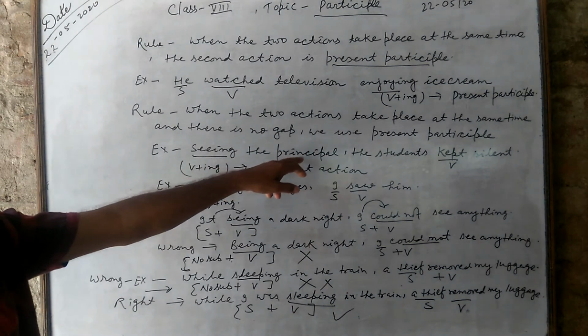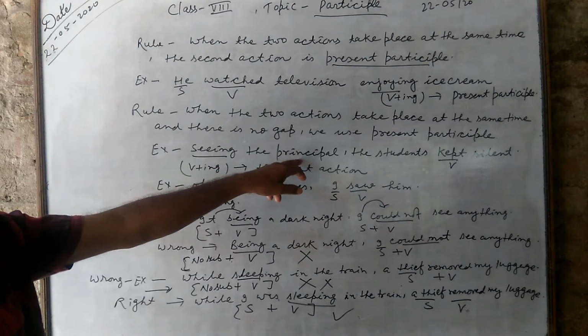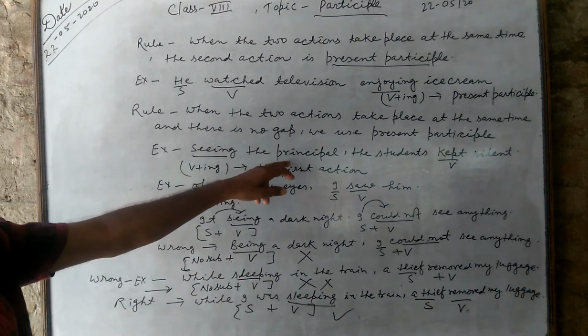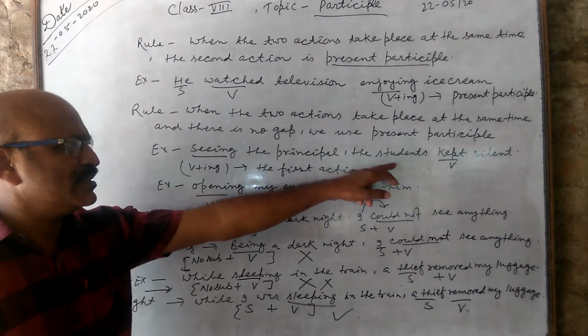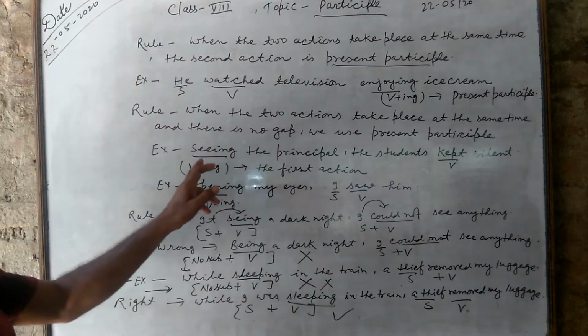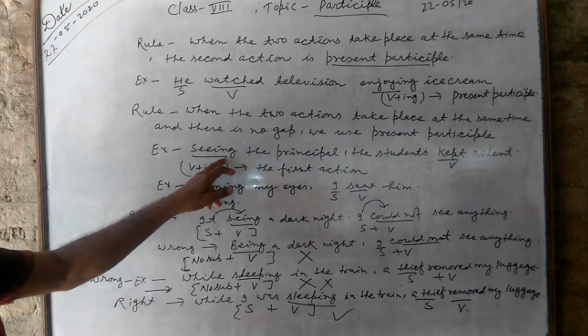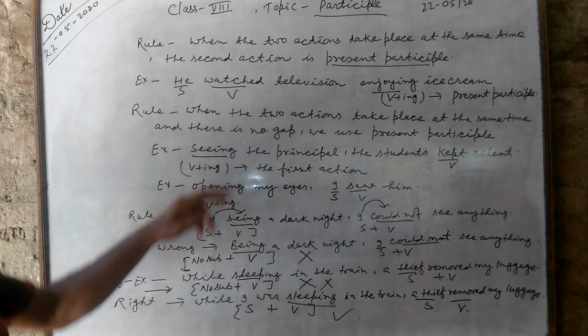So there are two subjects here and two verbs here. Subject plus verb and participle. Verb is, as I have written here, ing form. You must write ing form. So seeing is an adjective here.